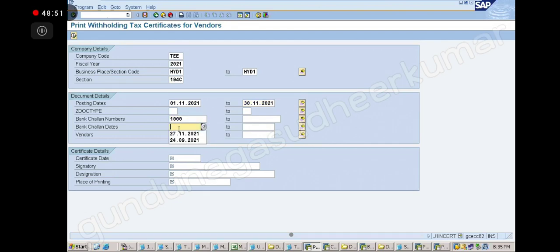Bank challan number, not our challan number, bank challan. Here we are giving key code J1. If you do USD country or Euro country, the key code will change. So the SAP people will guide you. The component is based on what your company is buying, and accordingly they will support you. For different countries, they give this support for tax purposes. So what is 1000? Bank challan number. In the last screen I have given a challan number from the bank.